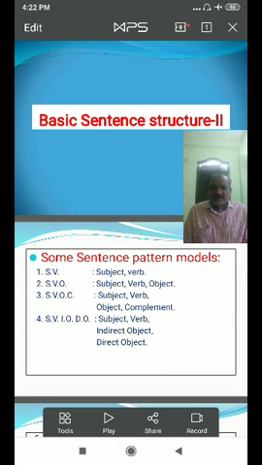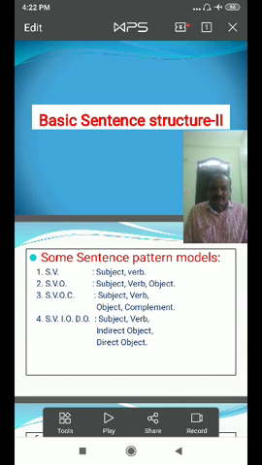Here phrase and clause are also there. It is one more important topic under the basic sentence structure. A phrase is a group of words, but it is treated as one single unit.